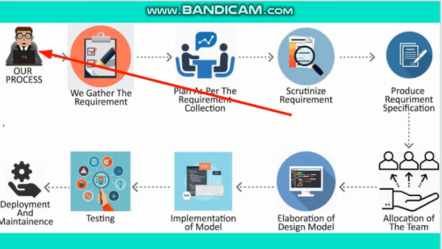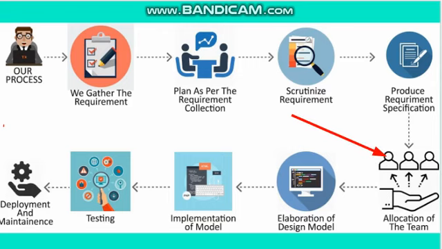So this person is called what? He is called a software analyst. This person brings all this information, scrutinizes it, and produces the specification. This person is called a system analyst or a software analyst. So once this analyst completes all these activities, the next task carried out is the allocation of a team.